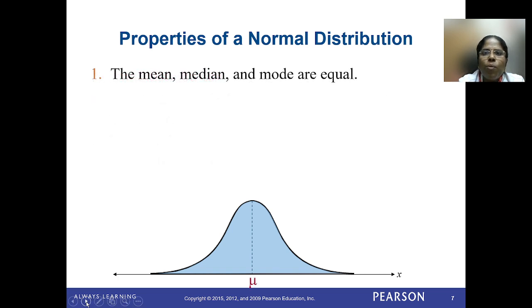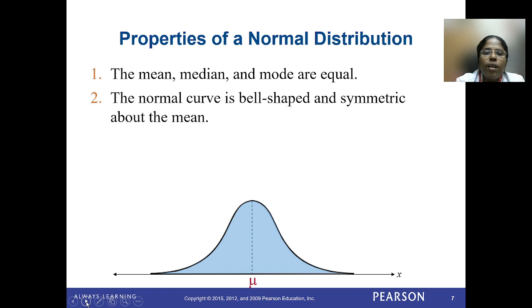So these are all the properties of a normal distribution. Here at the center, mean, median and mode are all equal. The normal curve is a bell-shaped curve and symmetric about the mean. You can see in this picture, the mean, mu value, lies at the center.